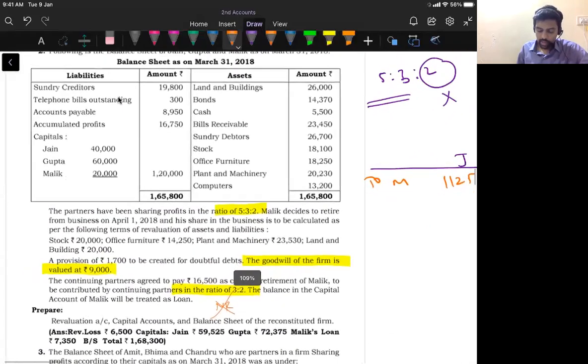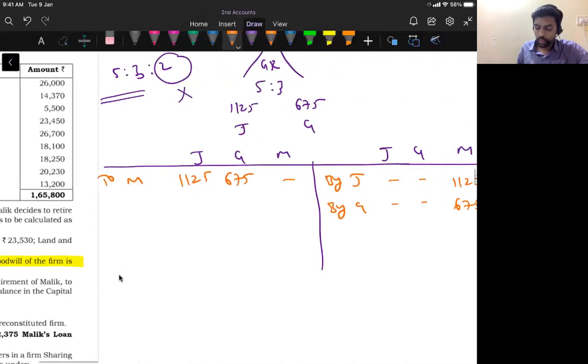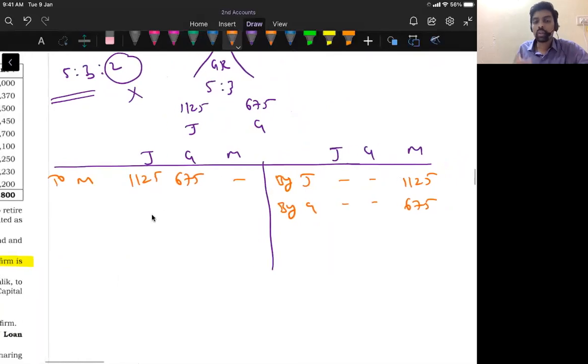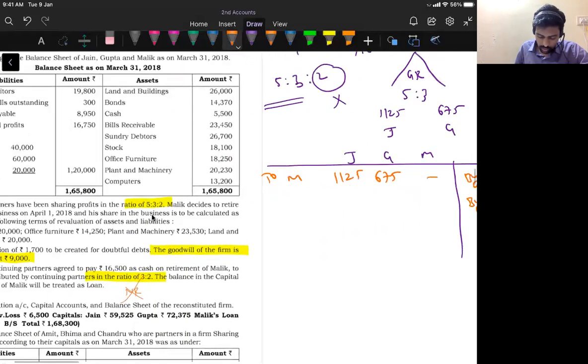If you read this adjustment, it says the goodwill of the firm is valued at 9,000 rupees, but the question is silent. They did not say that goodwill has to be written off. Even though the question is silent, the treatment of goodwill will remain same. The goodwill should not be carried forward in the balance sheet. So don't show goodwill in the balance sheet. Under AS 26, this is the only treatment we have in case of retirement of a partner. So stick to this.